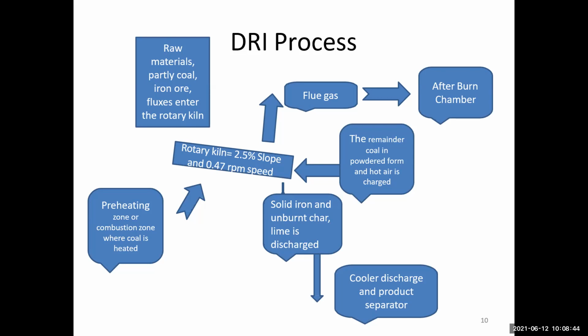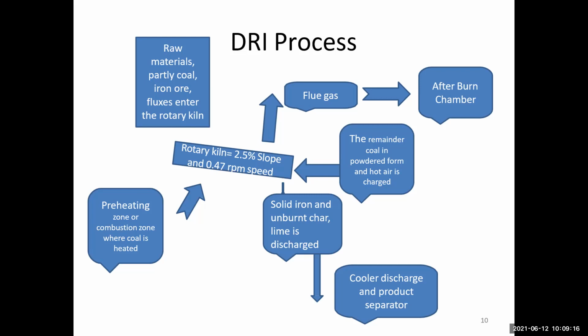Raw material, first. How does the raw material come? This is a raw material made in a chamber: raw materials, partially coal, iron ore, and flux enter the rotary kiln. Where is this raw material found? Then it starts from the preheating zone, then the combustion zone.